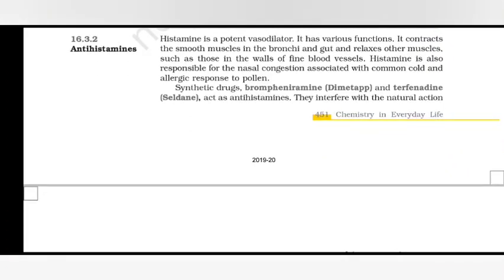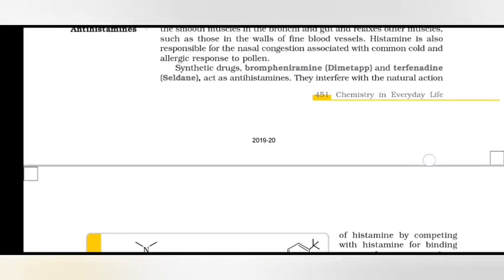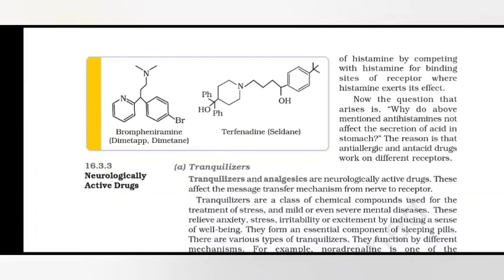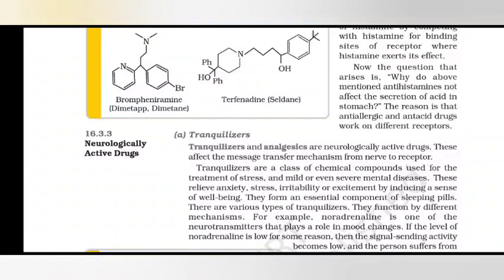Synthetic drugs, brompheniramine and terfenadine (Seldane), act as antihistamines. They interfere with the natural action of histamine by competing with histamine for binding sites of the receptor where histamine exerts its effect. Now the question arises, why do the above mentioned antihistamines not affect the secretion of acid in the stomach? The reason is that anti-allergic and antacid drugs work on different receptors.